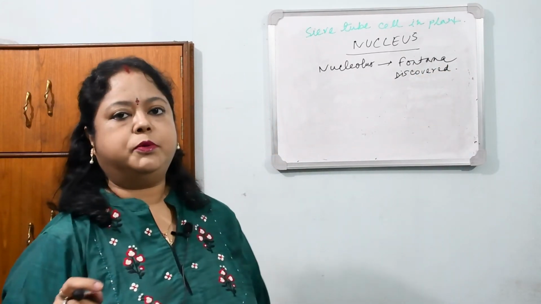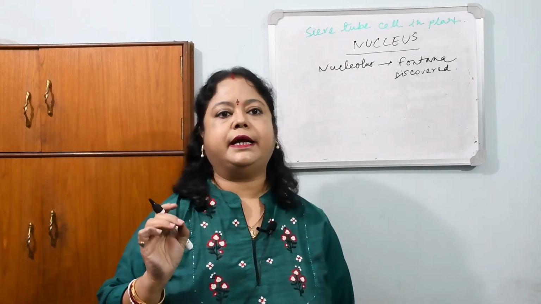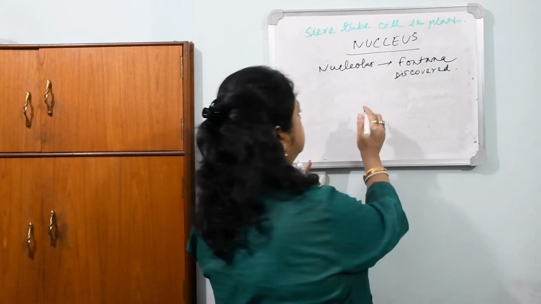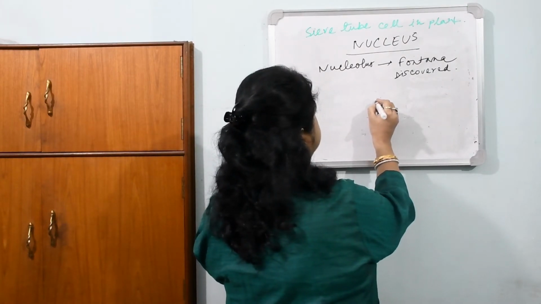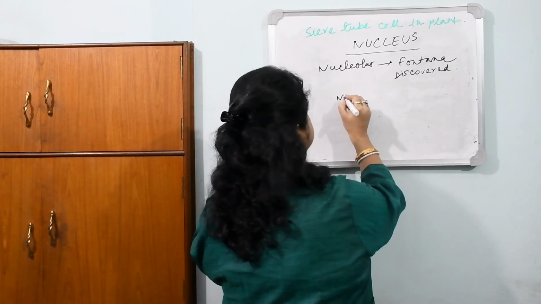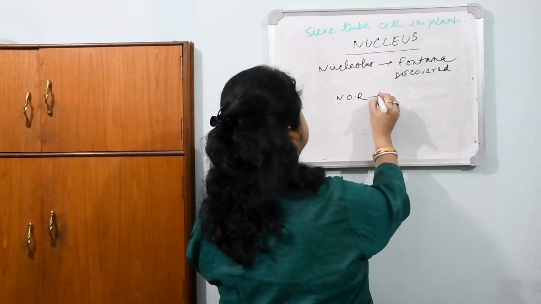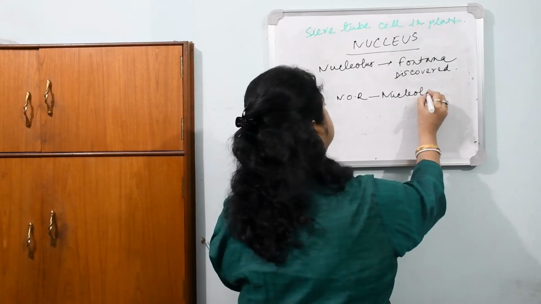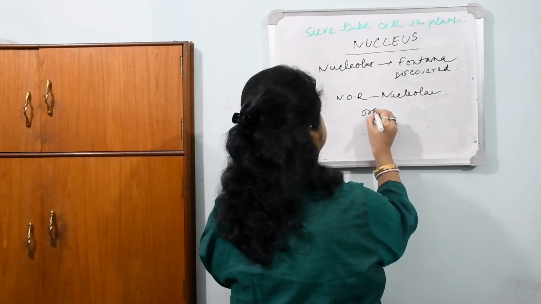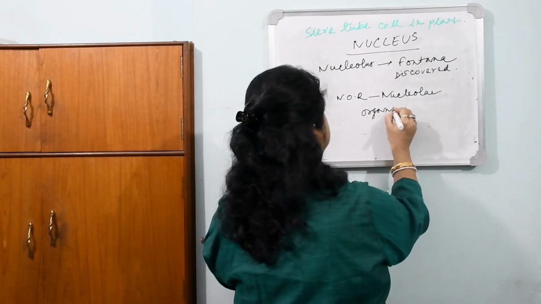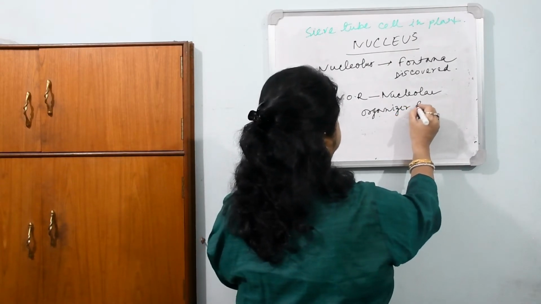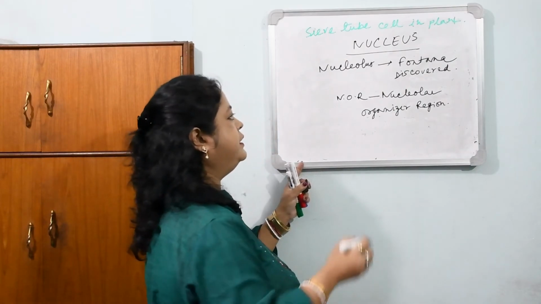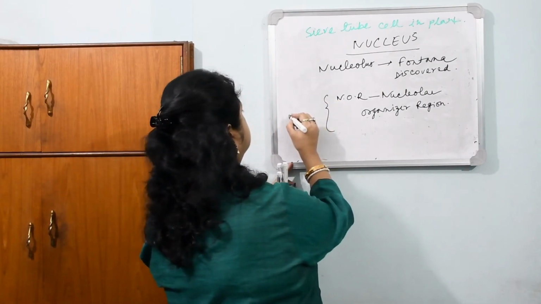In a chromosome, the nucleolus remains attached at a region known as the nucleolar organizer region. The nucleolar organizer region is the origin of the nucleolus.